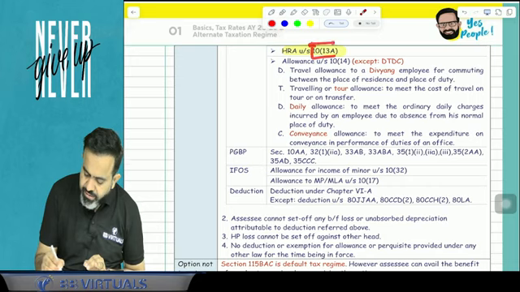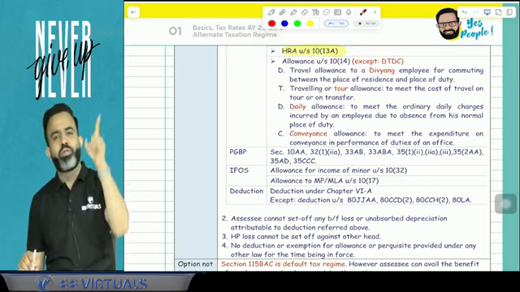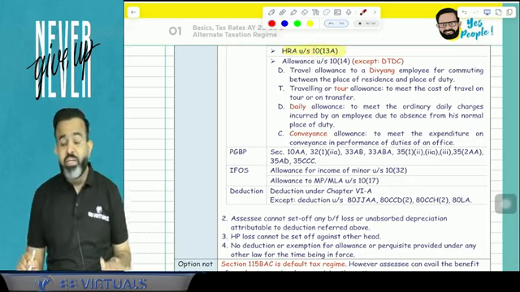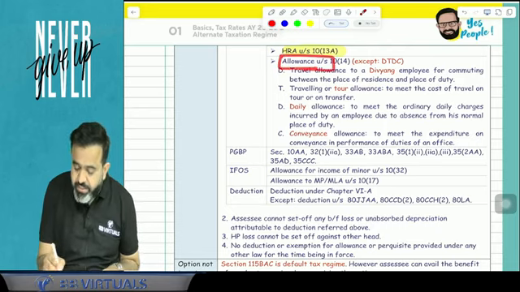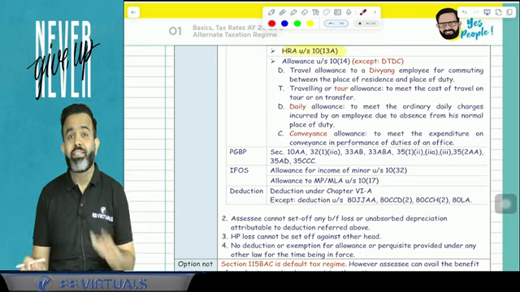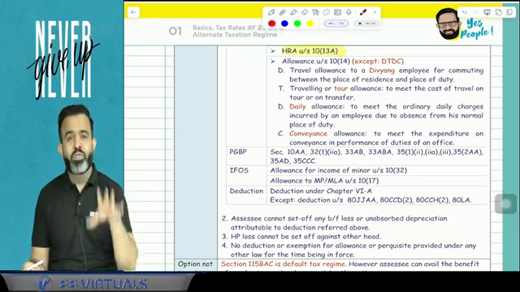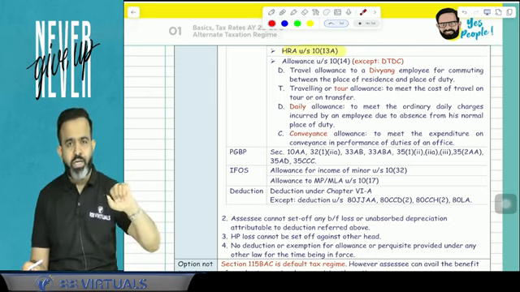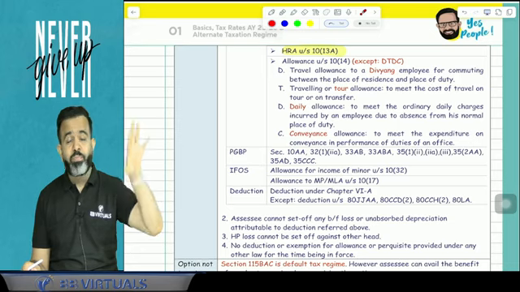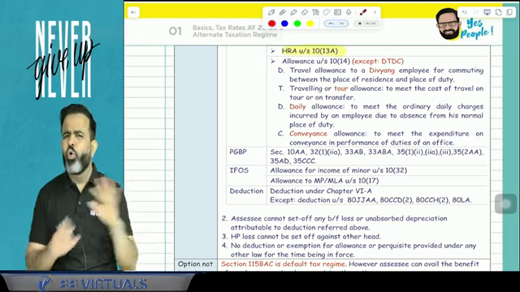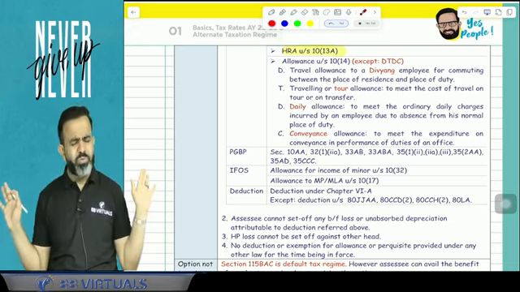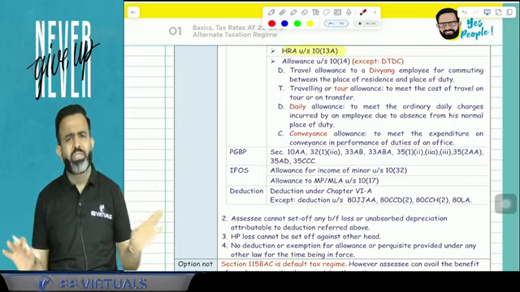But guys, this HRA exemption is not available if you follow the 115BAC. After that, any allowance exemption is not available. If you remember from intermediate, there was children hostel allowance, that exemption was 300 per month per child, maximum 2 children. Children education allowance was 100 per month per child, maximum 2 children. So all allowance exemptions are not allowed. All allowances are taxable, exemptions are not allowed.